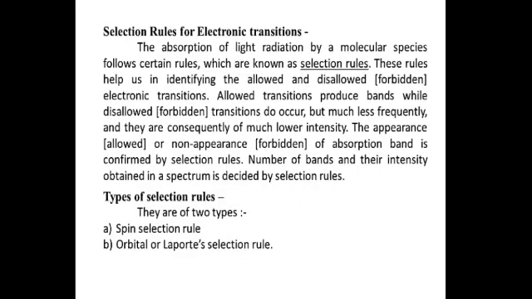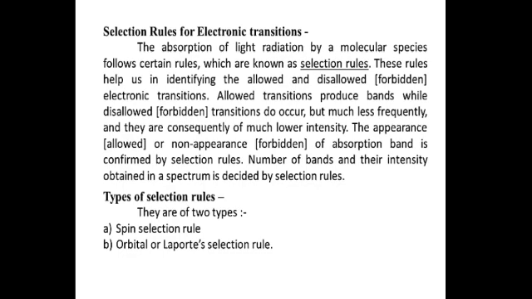Now we discuss how selection rules help us to identify allowed and forbidden electronic transitions. The absorption of light radiation by a molecular species follows certain rules which are known as selection rules. These rules help us in identifying the allowed and forbidden electronic transition.